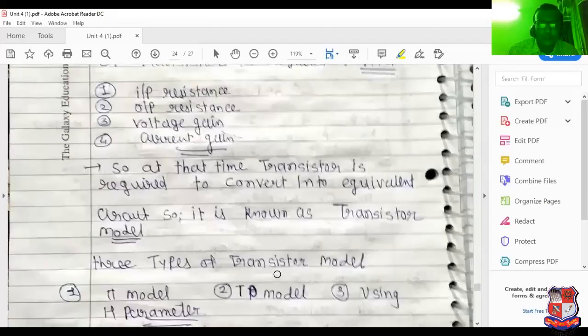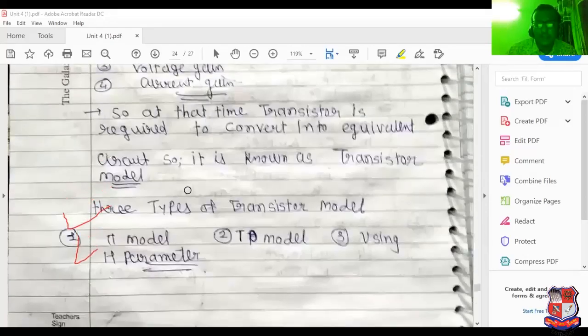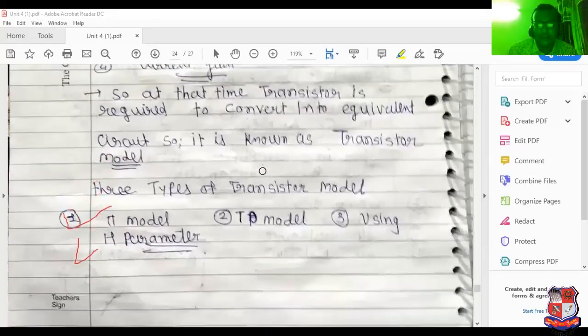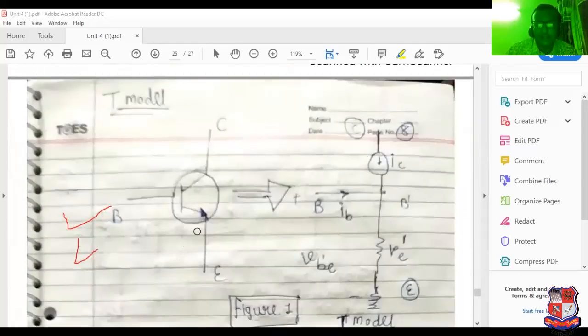Now see this type of model for the transistor as an amplifier. At that time, we want to determine four basic parameters. This is an important concept: input resistance, output resistance, voltage gain and current gain. So the transistor is required to be converted into an equivalent circuit: pi model, T model, and using H parameters. This was already discussed on the whiteboard.